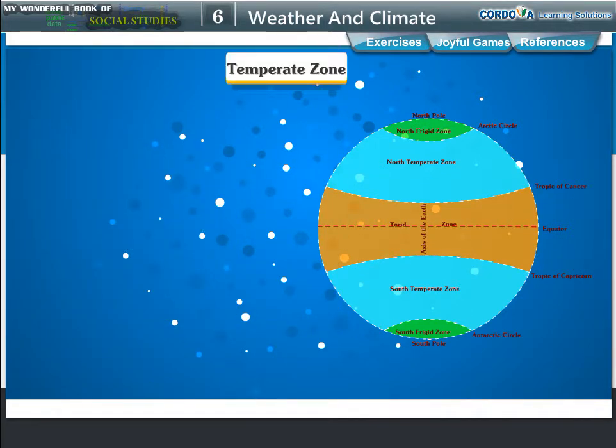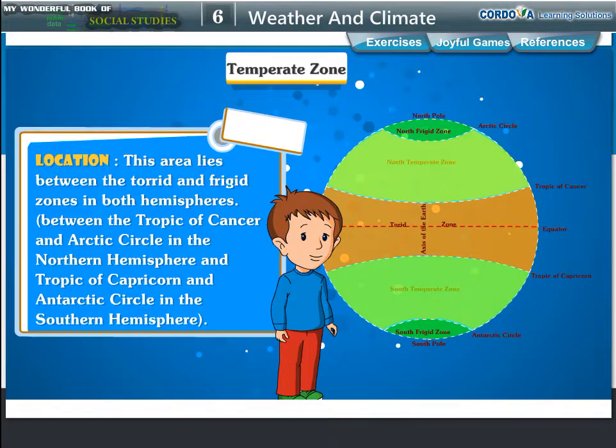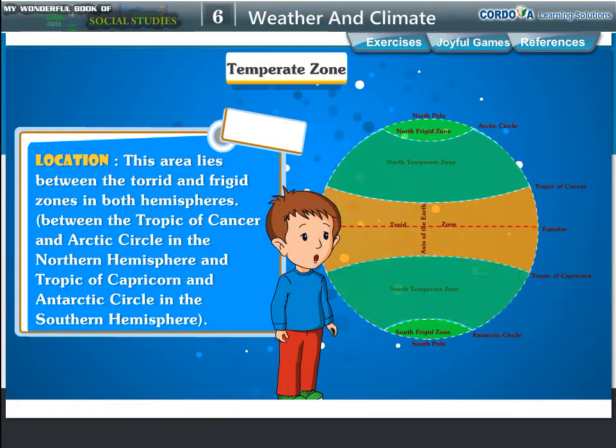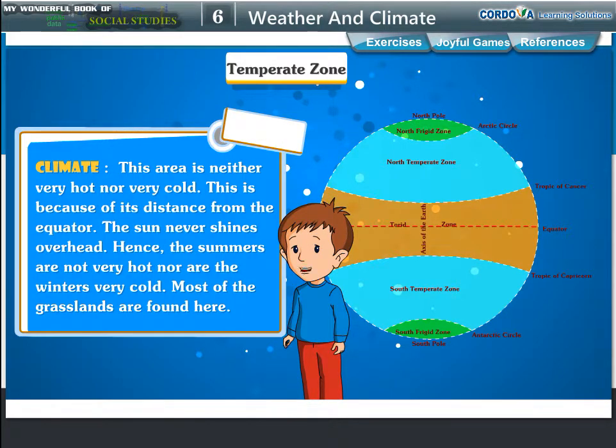Temperate zone. Location. This area lies between the torrid and frigid zones in both hemispheres. That is, between the Tropic of Cancer and Arctic Circle in the northern hemisphere and Tropic of Capricorn and Antarctic Circle in the southern hemisphere. Climate. This area is neither very hot nor very cold. This is because of its distance from the equator. The sun never shines overhead. Hence, the summers are not very hot nor are the winters very cold. Most of the grasslands are found here.